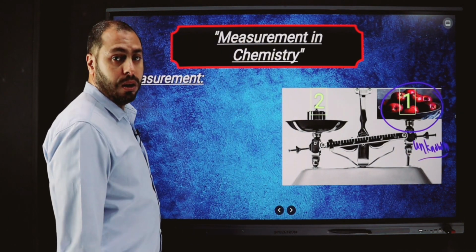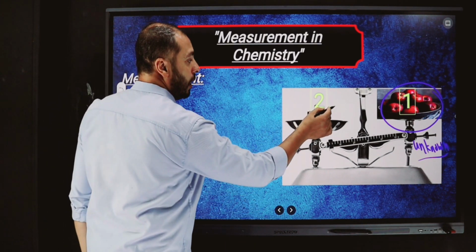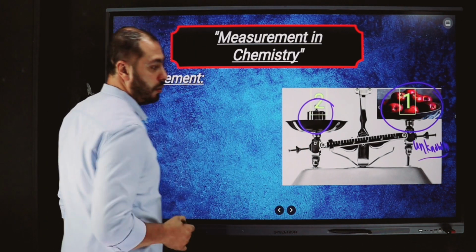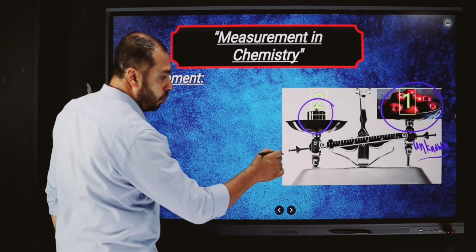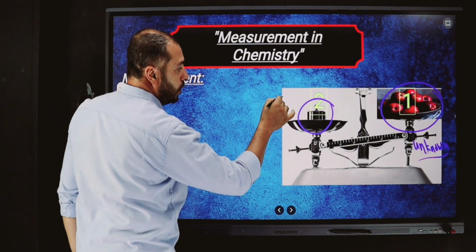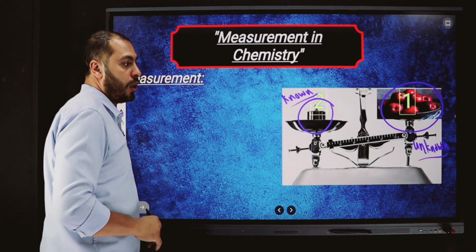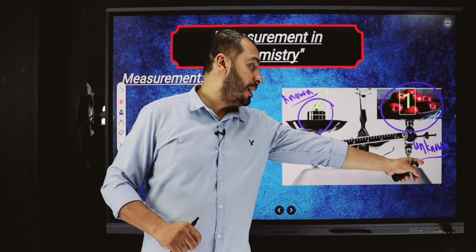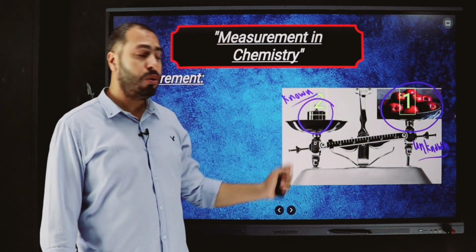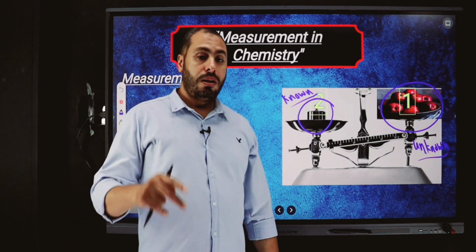Okay? To measure its mass, we use another amount of iron or another metal whose mass we know. So number 2 is a known amount for me. We have two quantities: number 1 is an unknown quantity, number 2 is a known quantity. I know its mass.